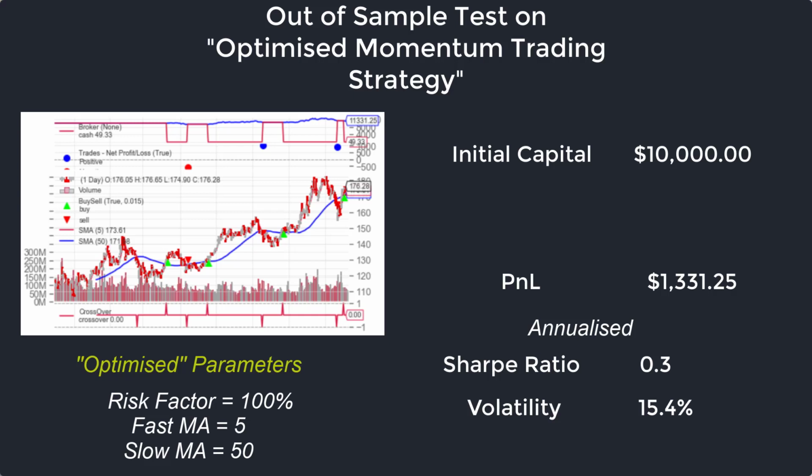What we find is that we still have a positive P&L, which I'm quite surprised about. But it doesn't matter. We're not trying to cherry-pick information. This P&L has been $1,300 over that given time, and that's an annualized Sharpe ratio of 0.3, with an annualized volatility of this trading strategy of 15.3. Now that's quite a big deviation from the 1.23 that we found before.